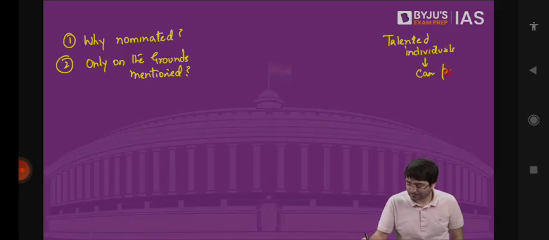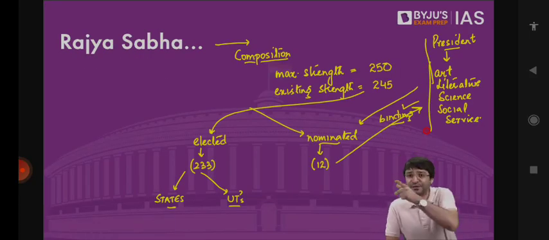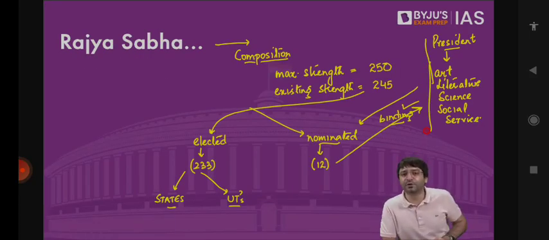So that talented individuals can participate in lawmaking. Question number two. Is it that the president will have to nominate 12 MPs to Rajya Sabha only from the fields of art, literature, science, social service, from no other field? If from no other field, then how was Sachin Tendulkar nominated? He clearly does not fall in the category of art, literature, science, or social service. He comes under the sports category.